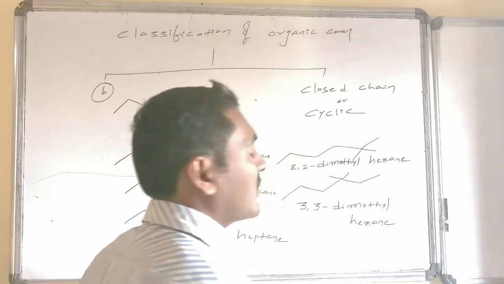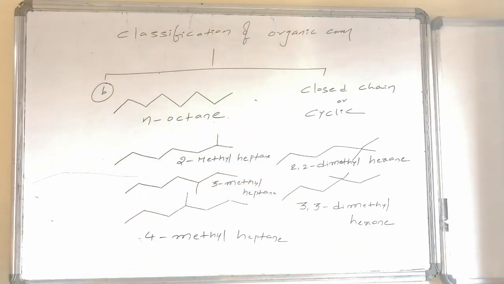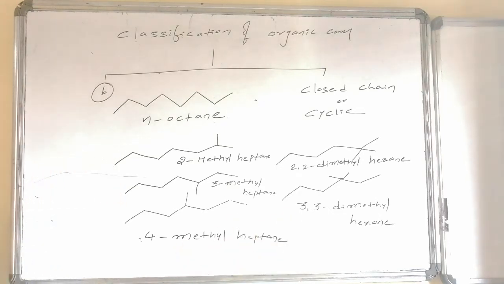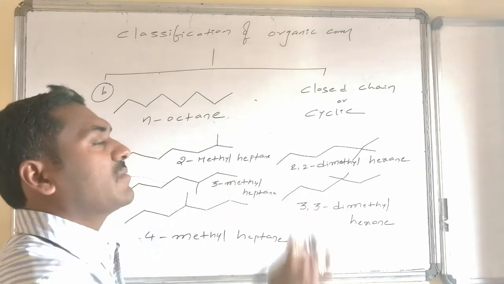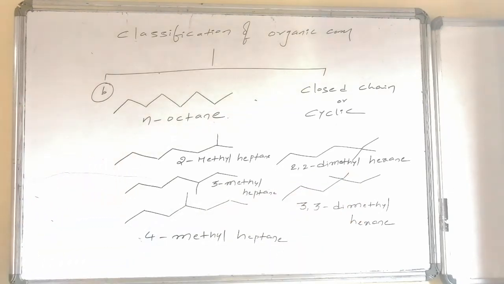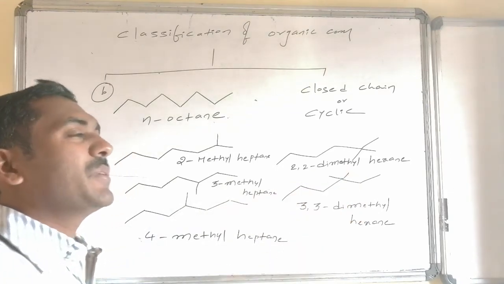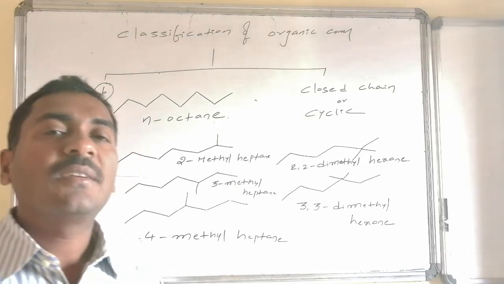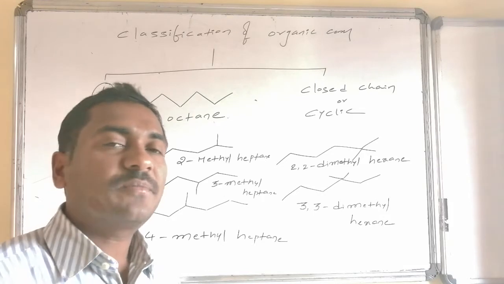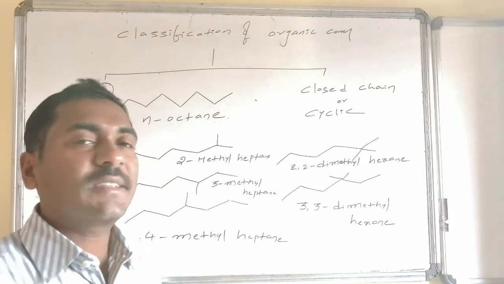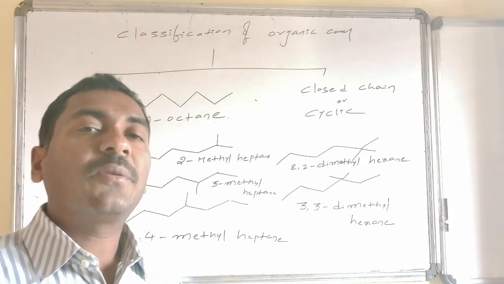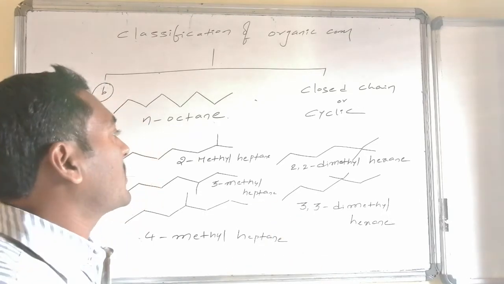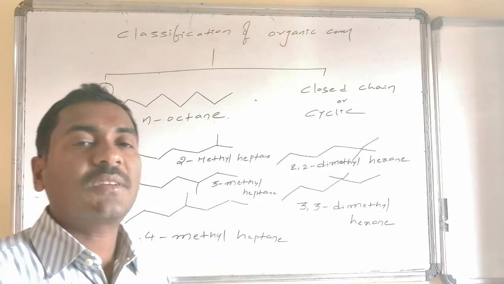These are all names for the compounds given, and we can write those 2 methyl groups at different positions also. One is at second position, one is at third position, second followed by fourth, second followed by fifth, third followed by fourth, third followed by fifth. Thus, varieties of combinations will come. We will write those, then we will go for the tertiary carbon, and then we will go for the quaternary carbons, tertiary, quaternary combinations also we will write.